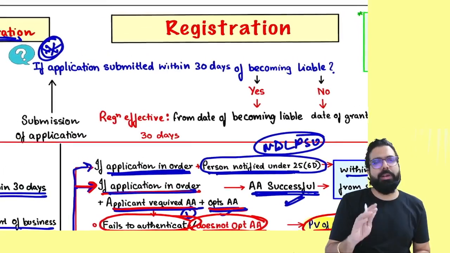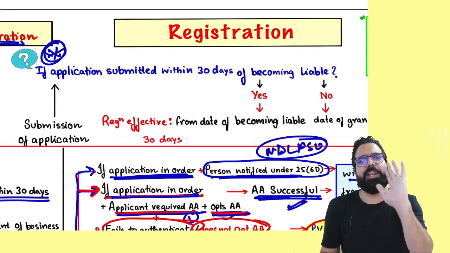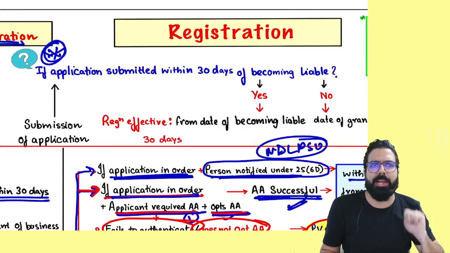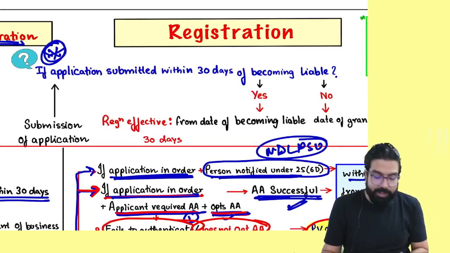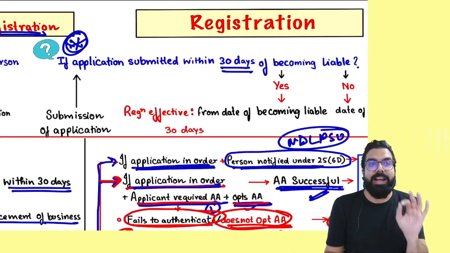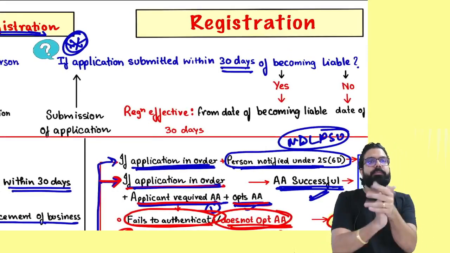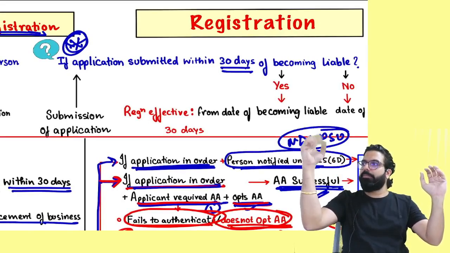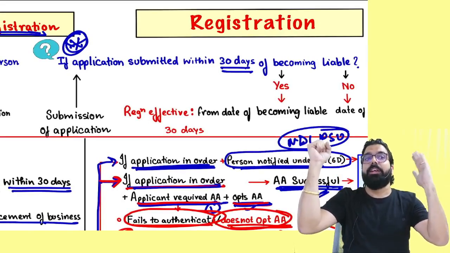If I cross my 40 lakh limit, did I become liable? I should always take registration. Within how many days, everyone? 30 days. If I take registration within 30 days of becoming liable, I should apply within the next 30 days.